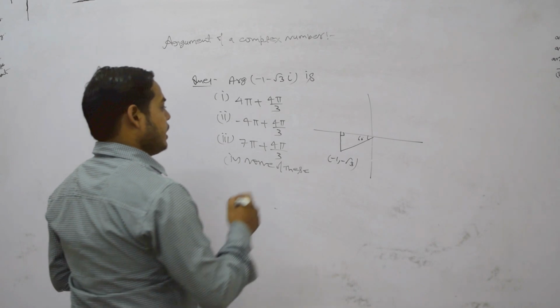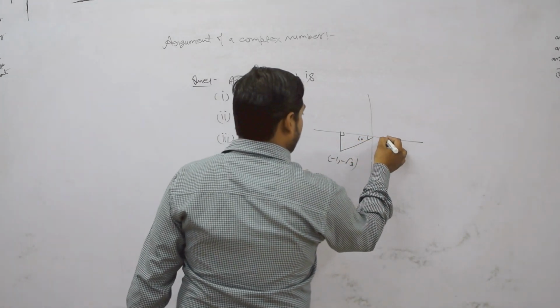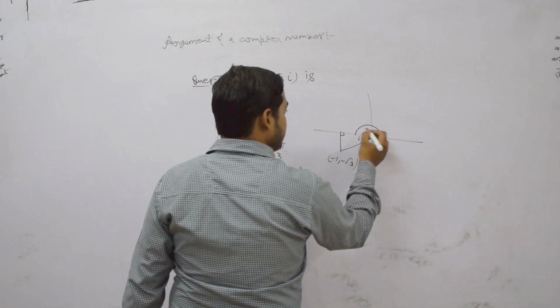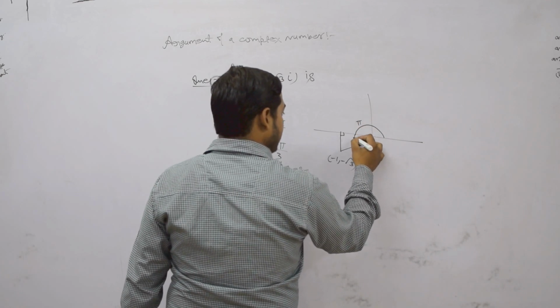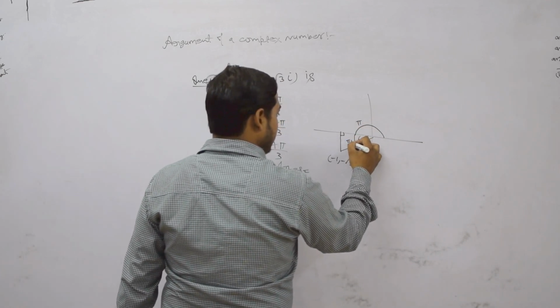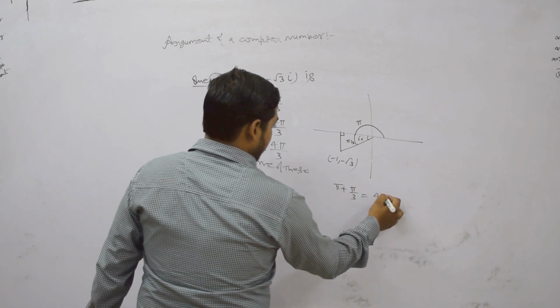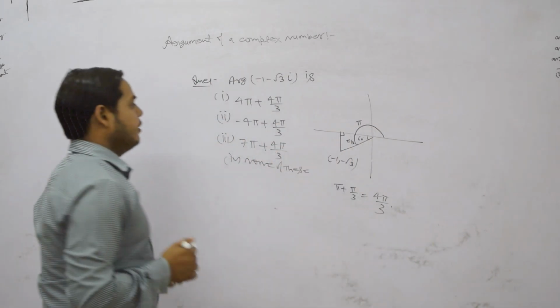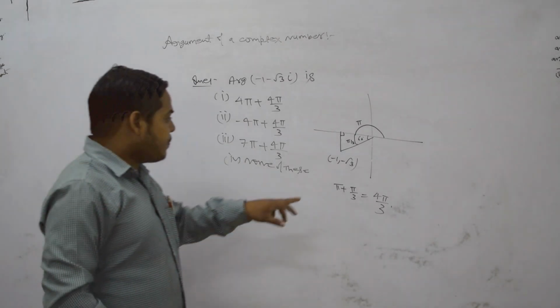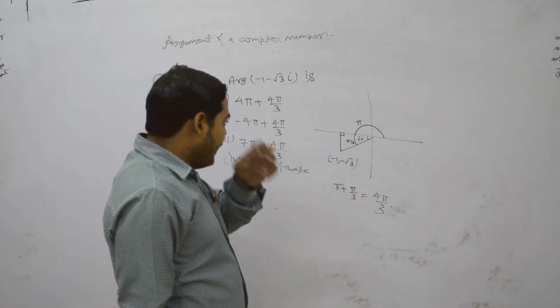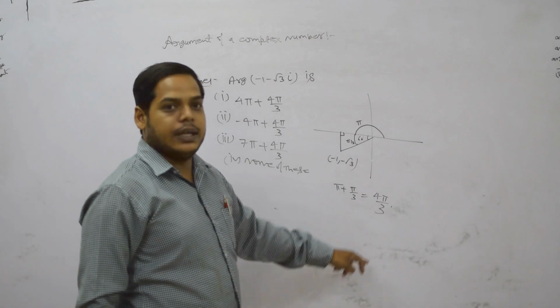So this angle is pi by 3. Now from here this is pi, and from there this is pi by 3. Then total pi plus pi by 3, that means 4 pi by 3. So one of the arguments of this point is 4 pi by 3.